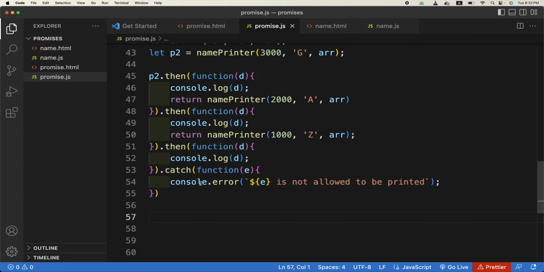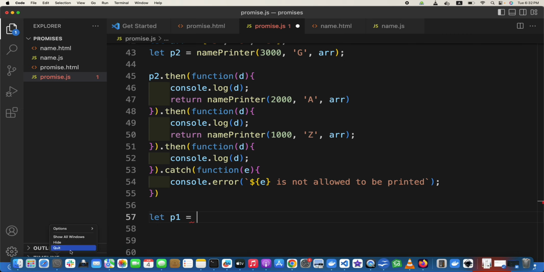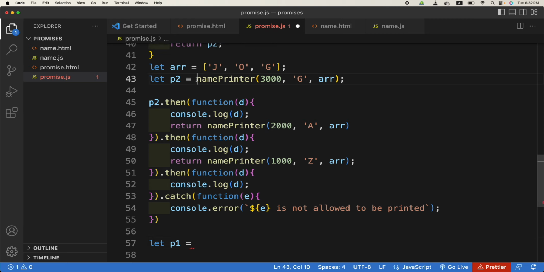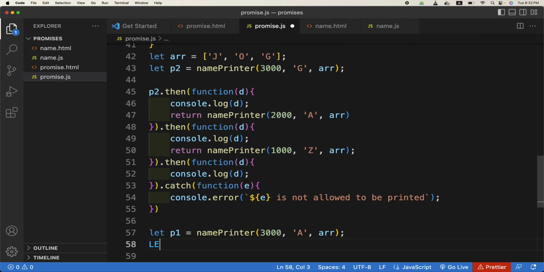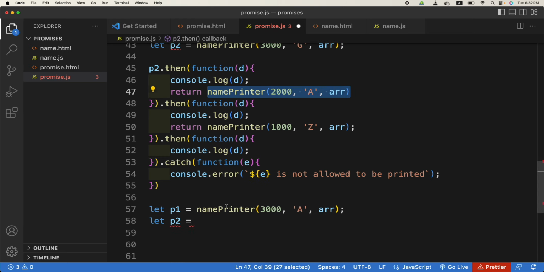We can improve this code by creating a few variables. So let p1 equal the first one, for example, and let us make it a. Let p2 equal this second one, and we will make it z.